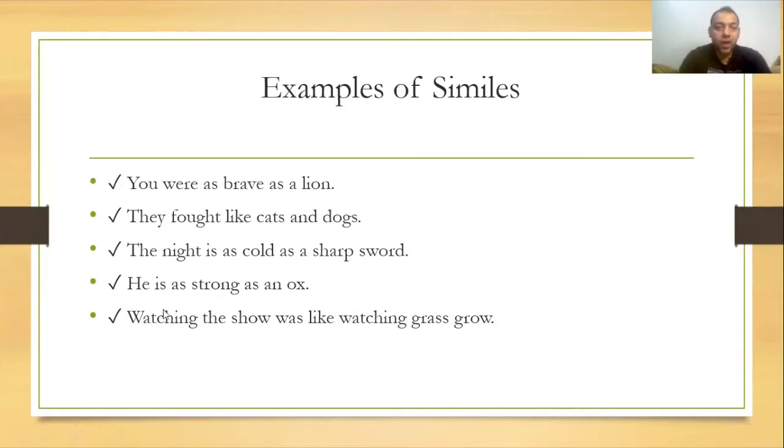He is as strong as an ox. Describing him, okay, he has the strength of an ox. Watching the show was like watching grass grow. Okay, so here we made a comparison between the show and watching the grass grow. Wonderful. So once you see that you have as or like, you know that in this sentence we have a simile.